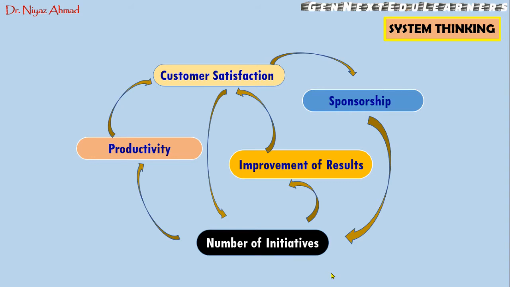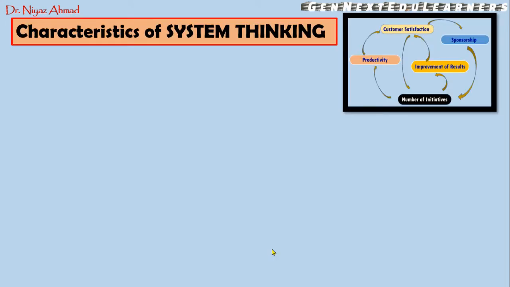Okay, so you can see here this customer satisfaction has a number of interactions. It interacts with the sponsorship, it interacts with the productivity, and it also has an influence on the number of initiatives. So here you can find a number of interactions in the system. Okay, so this is an example of system thinking. So let's go into detail of this system thinking and its components. So let's see the characteristics of system thinking.